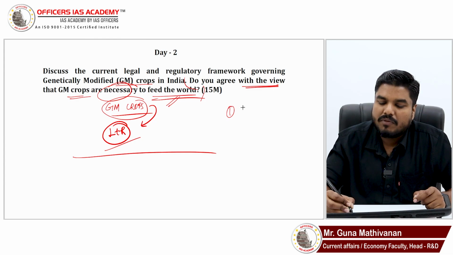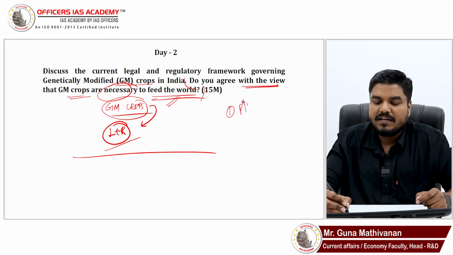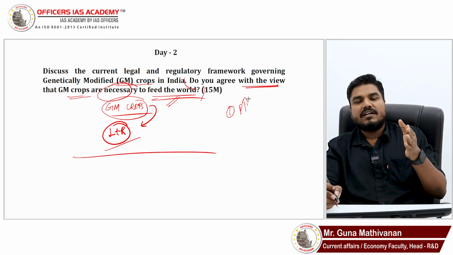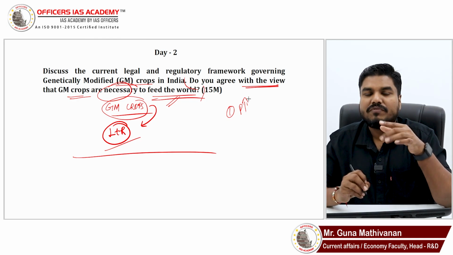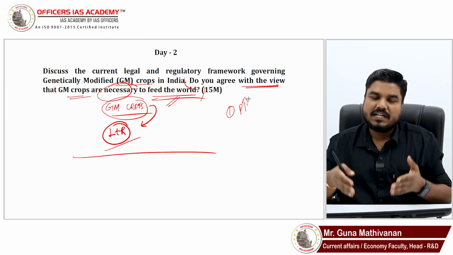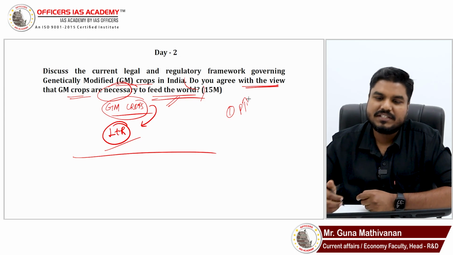For example, population is increasing. By 2050, we will be crossing 900 crore population. So we need to ensure food security. So for improving the food security with the given cultivable area, we need genetic modification.